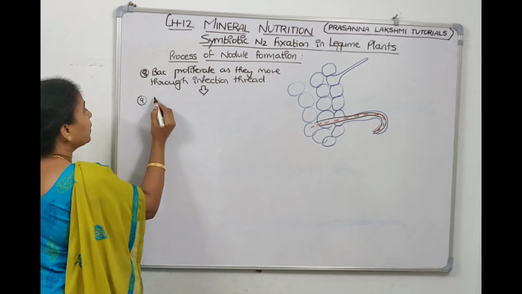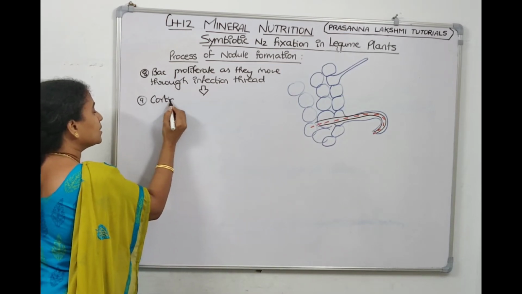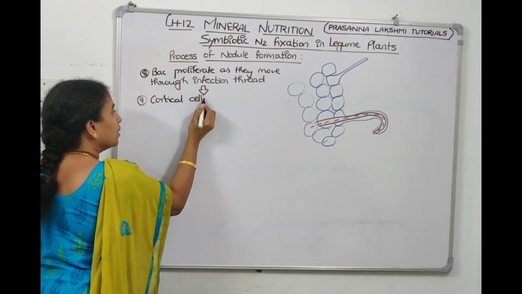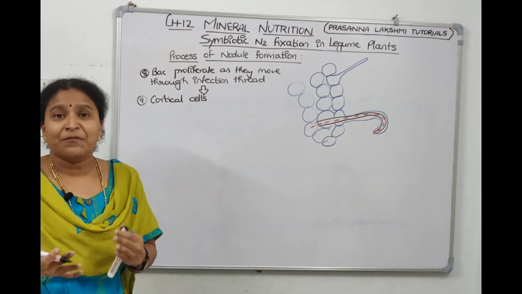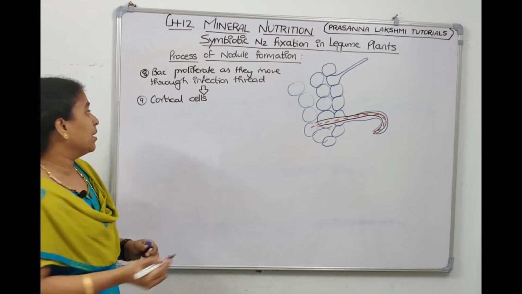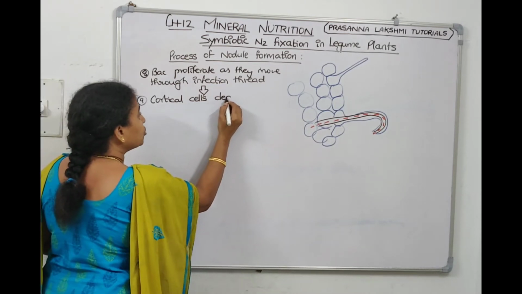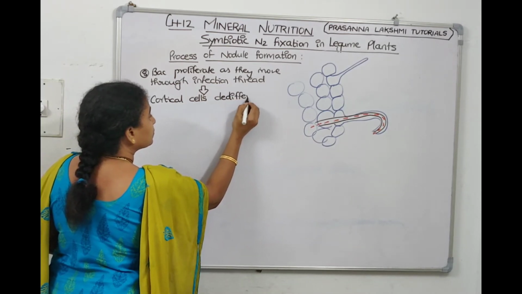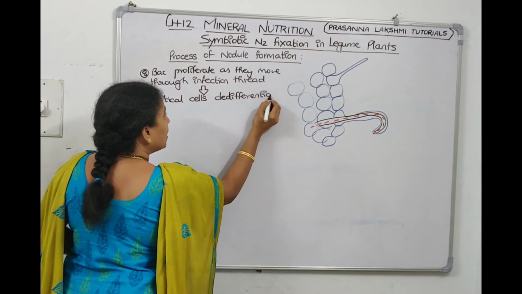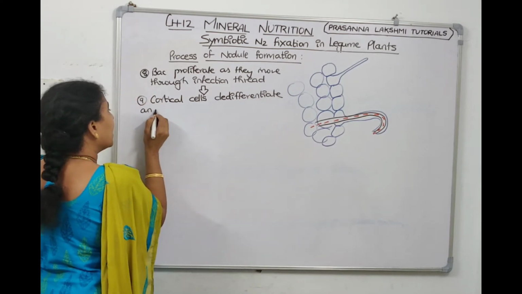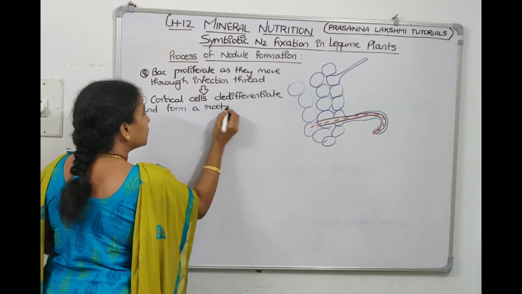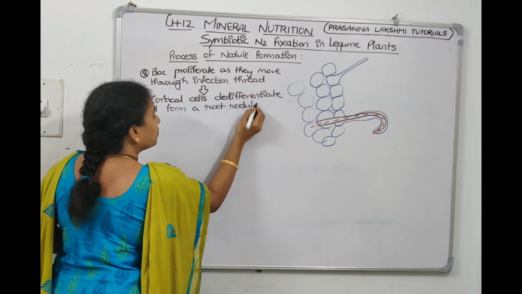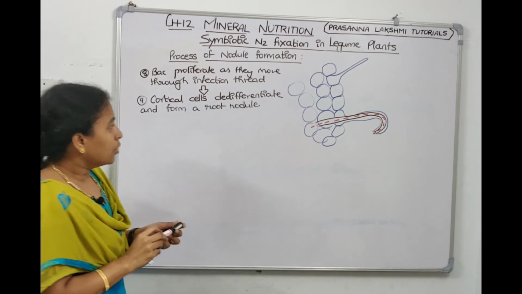Understood? What's the next step? The cortical cells, which are already mature cells, again start dividing, so they de-differentiate and form a root nodule.